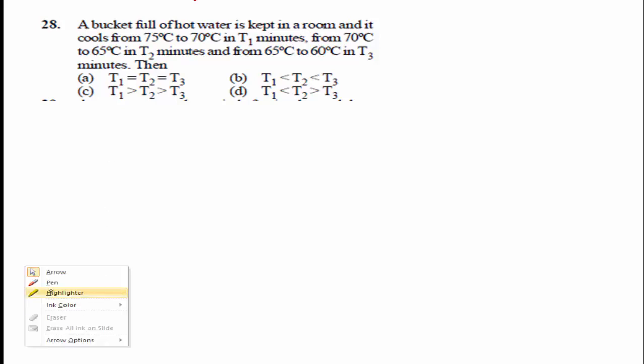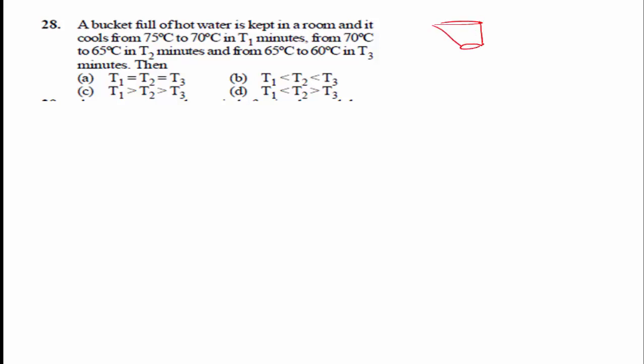Then question number 28. A bucket full of hot water is kept in a room. Here this is the bucket, and it contains hot water. This is taken as a room.